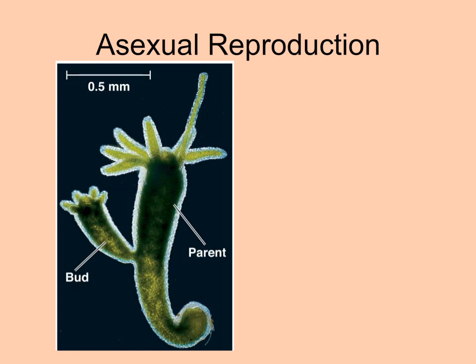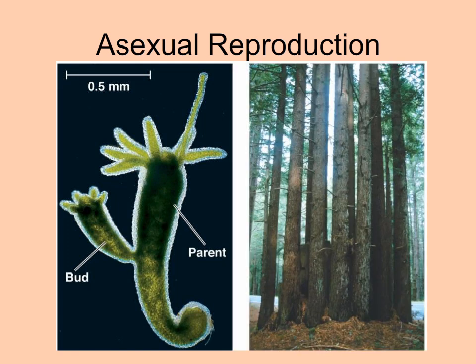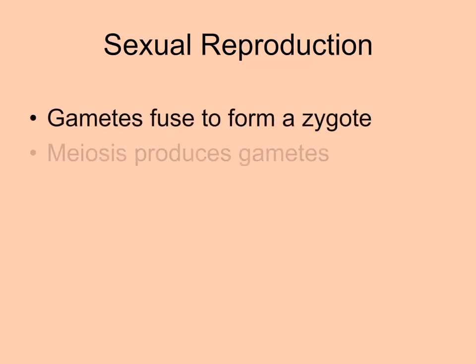It can reproduce an offspring by budding, in which a genetically identical individual grows on the parent. These trees can also reproduce asexually. All these trees in this stand are clones, as they all sprouted from the same roots of a single individual. But few organisms reproduce solely by asexual means. Almost all life has the ability to reproduce sexually.